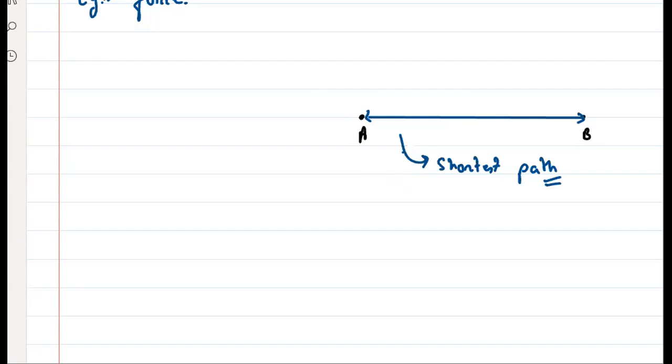But my question would be, ठीक है, but what about this path? This is not the shortest one, but this is the shortest one, right? है ना? Yes or no? So there's a term which we will study now, which is called displacement.